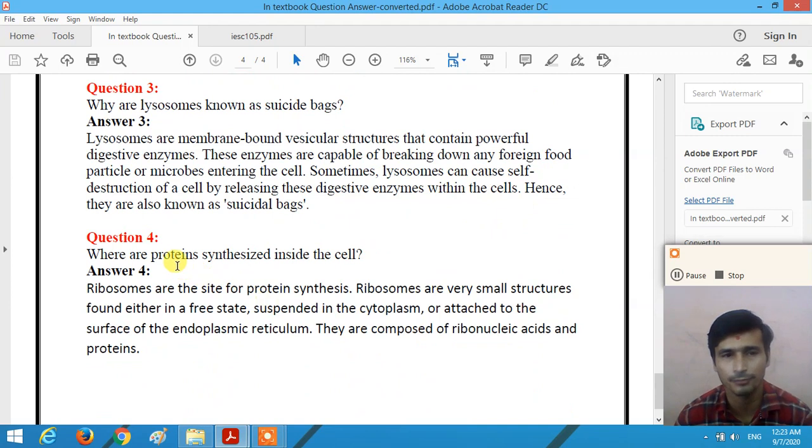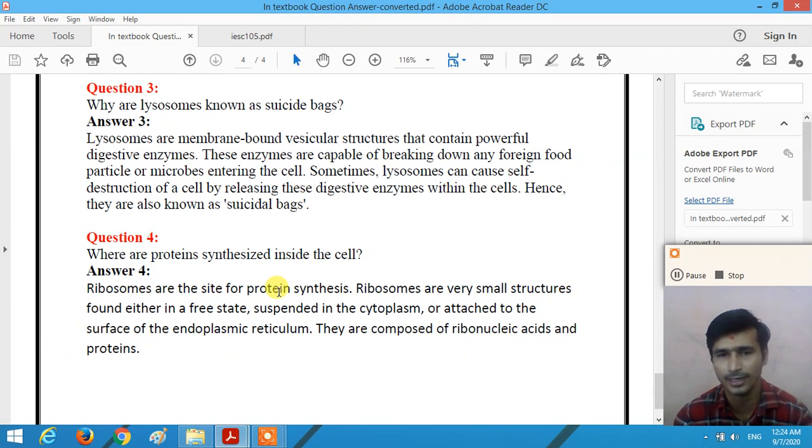Now question number 4. Where are proteins synthesized inside the cell? The ribosomes are the site of protein synthesis. Ribosomes are very small structures found either in the free state, suspended in the cytoplasm, or attached to the surface of the endoplasmic reticulum. Right? They are composed of ribonucleic acid and protein. So here the proteins are synthesized inside the cell in the ribosomes.